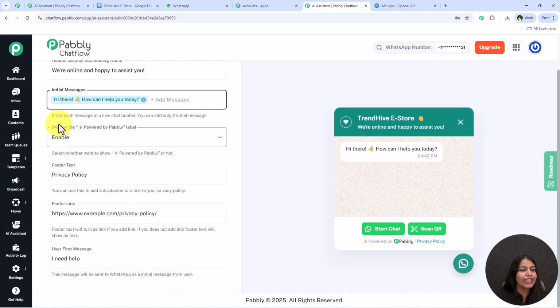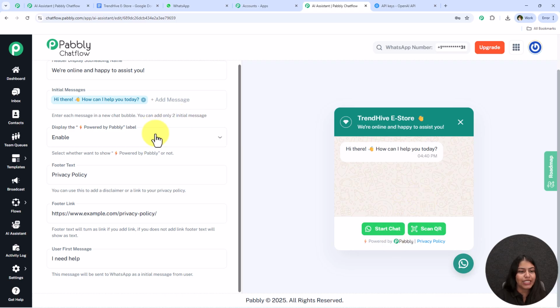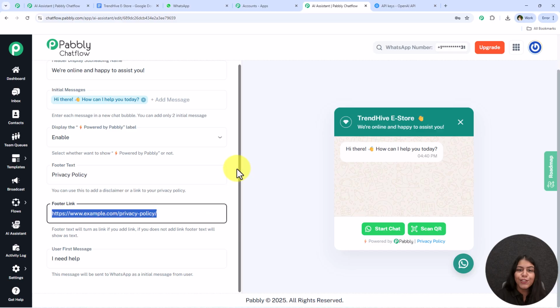Over here it is saying display the powered by Pabbly label. So if you wish you can keep it as enabled. If you wish to disable it you can simply keep it as disabled, and this is going to disappear right from here. I'm just going to keep it as enabled and move on further. The next is footer text and footer link. So if you wish you can definitely add the footer text and the link right over here.